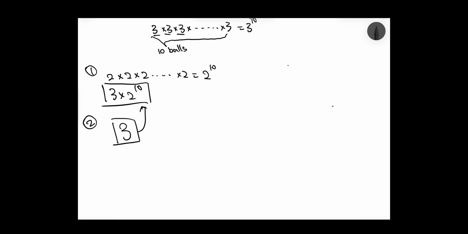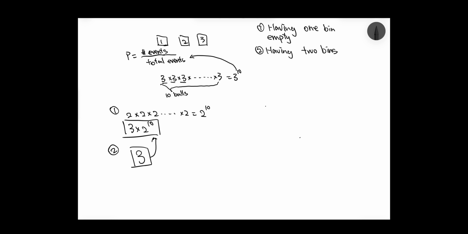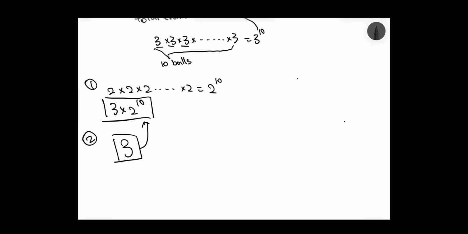And now, after finding these 2 numbers, which represent having exactly one bin empty and having exactly 2 bins empty, we have to be really careful, because having 2 bins empty technically also satisfies the condition of having one bin empty. So when we did the calculation for having one bin empty, we double counted the scenarios of having 2 bins empty. So what we need to do is subtract the 3 from the final number of cases. And this will be the number of cases that actually satisfy our condition.